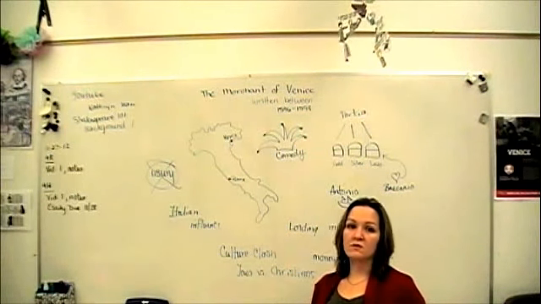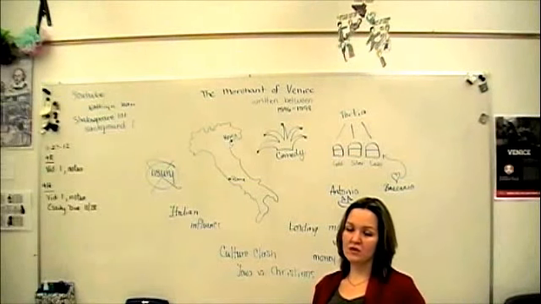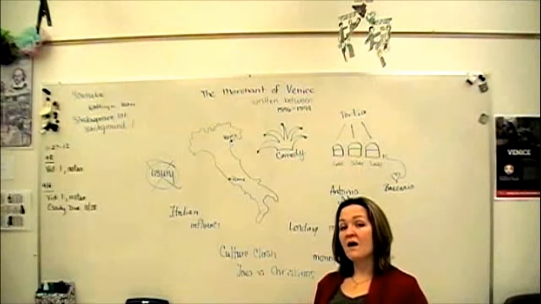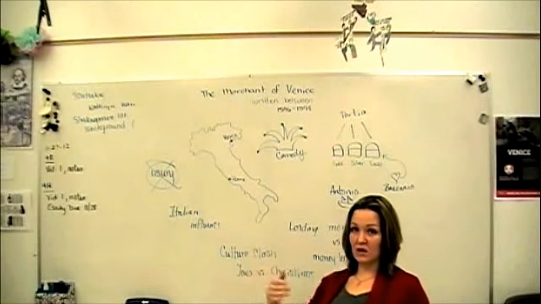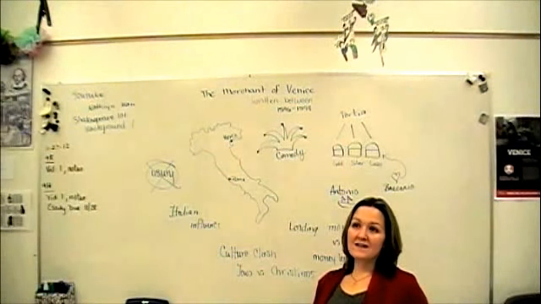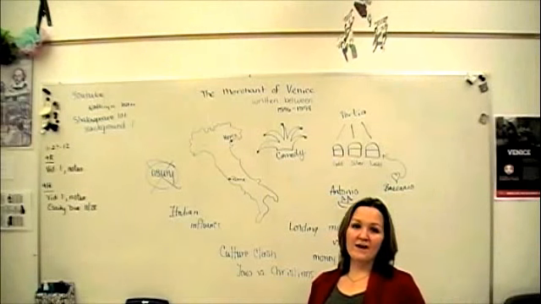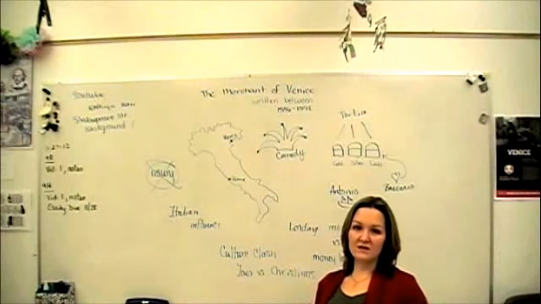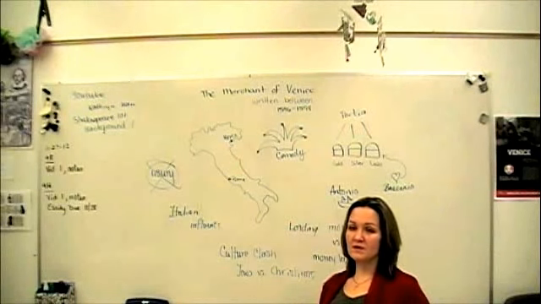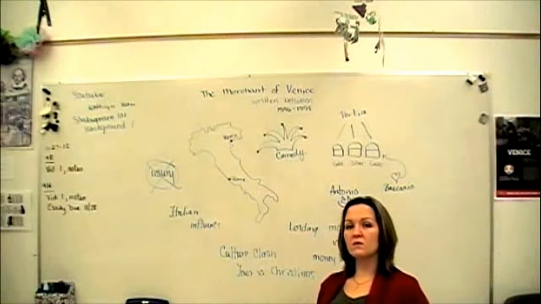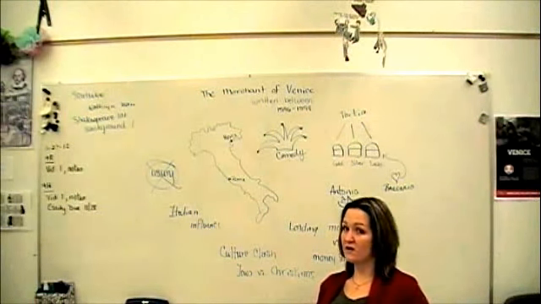Another plot in the story is that of Portia. Portia is a wealthy woman in Italy, in Belmont. We traveled away from Venice to get to her. And she is bound by her father's rule in terms of she cannot choose her own husband. And Bassanio, Antonio's friend, would woo and marry Portia, but he must pass her father's test first.